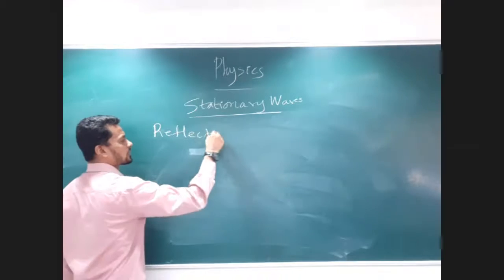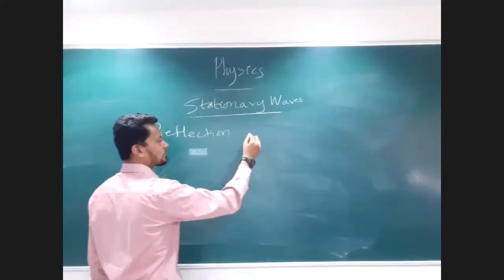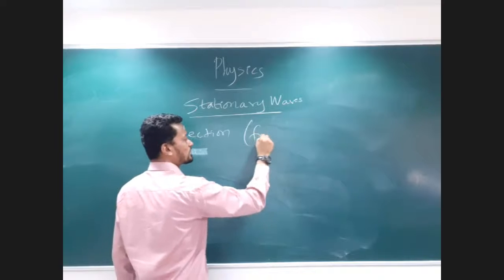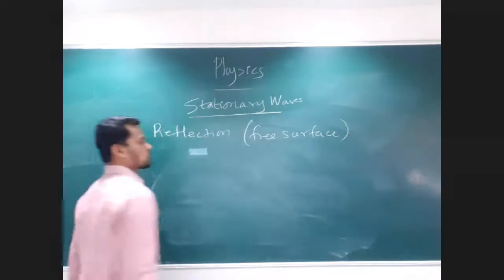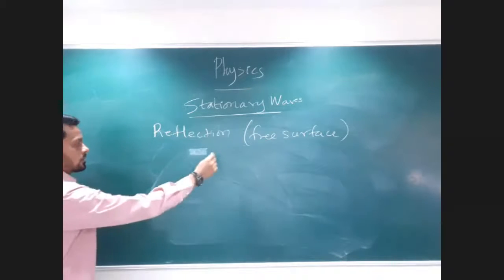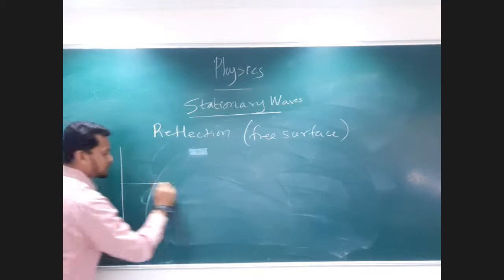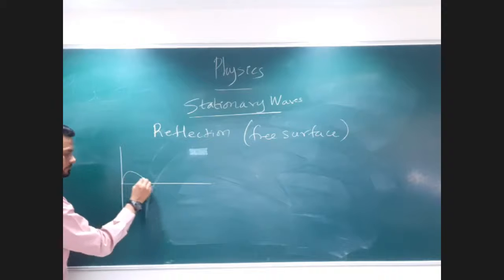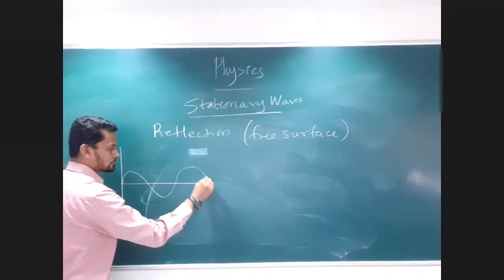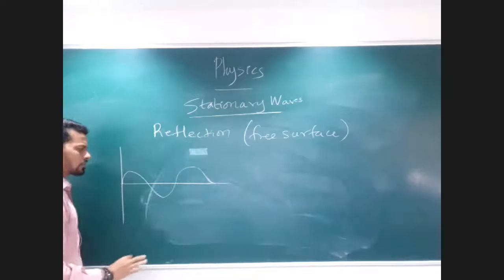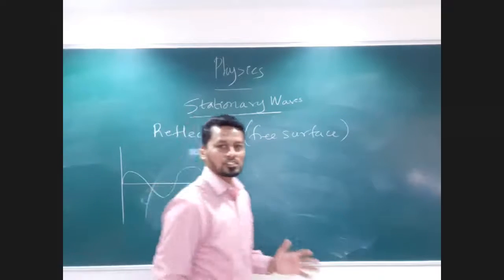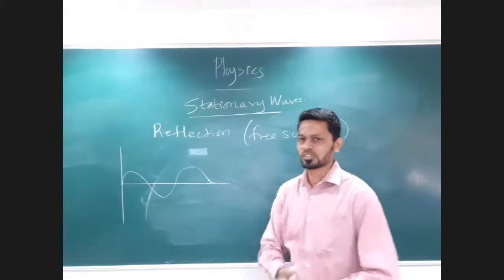Let's say the reflection of a wave is happening at a free surface. Let me just show you that a wave is traveling in a medium without any bonded surface. There is no bonded surface for such a wave.